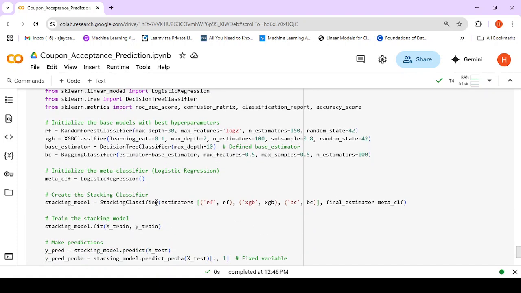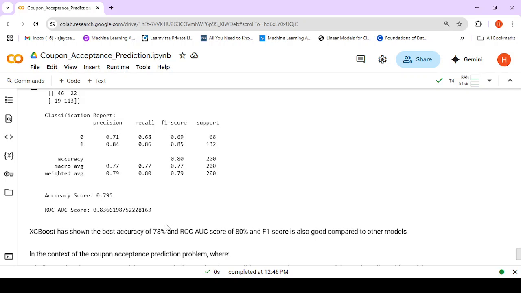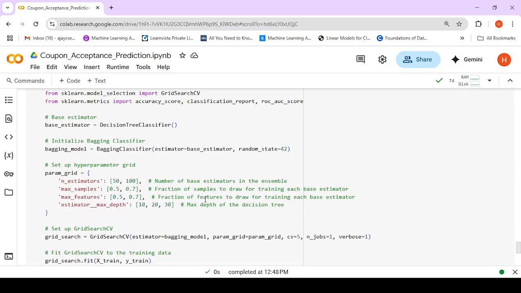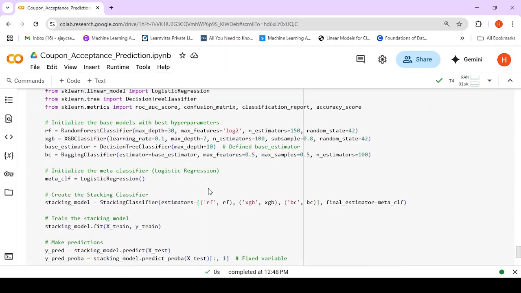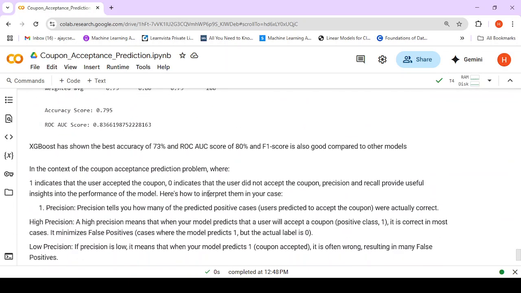All these models are put under the stacking classifier. The stacking classifier model is built, and that has given us an accuracy of 0.79. So the stacking classifier, the bagging classifier and the random forest are the models which have given us good accuracy.